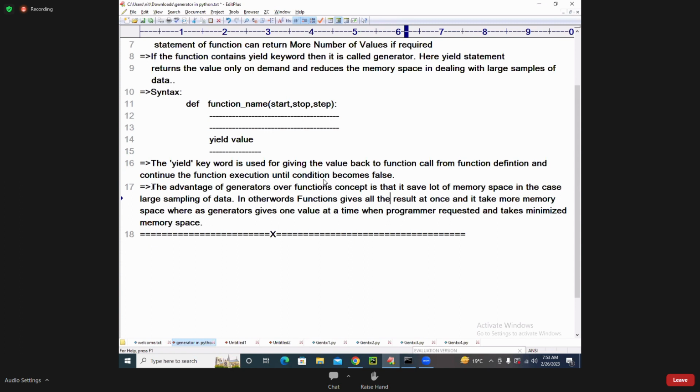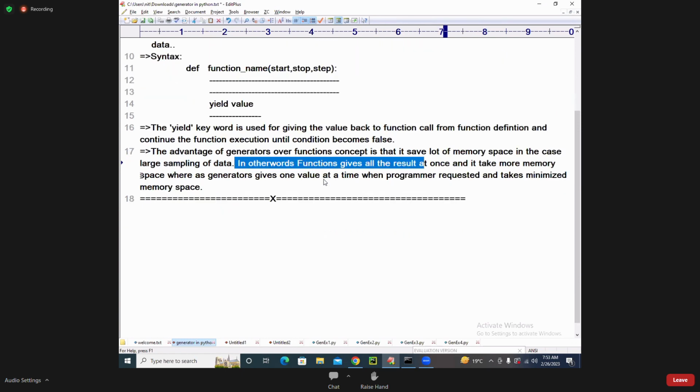The advantage of generators over normal functions is that it saves a lot of memory space in the case of large samples of data. In other words, functions give the result all at once and take more memory space. A best example is range.